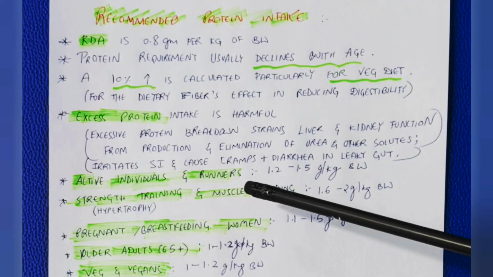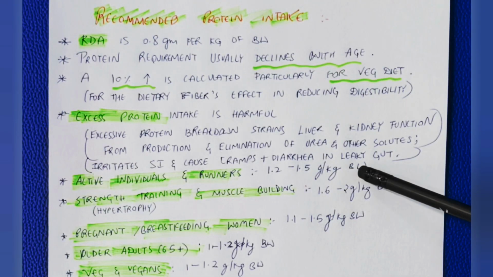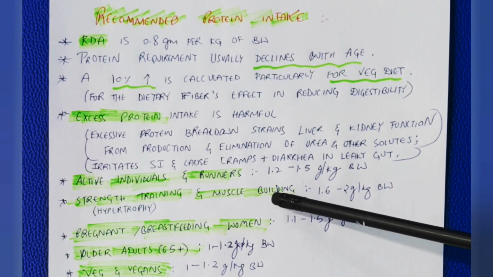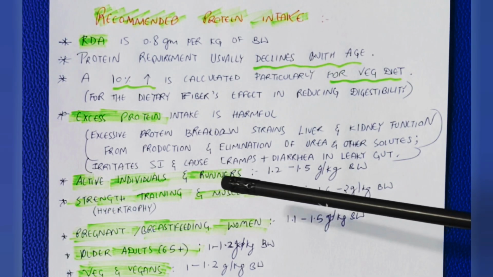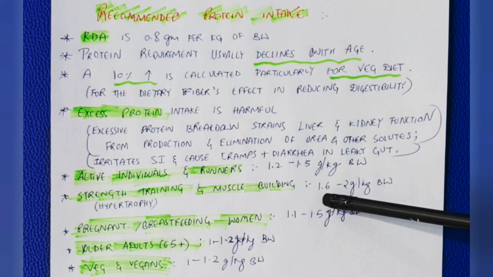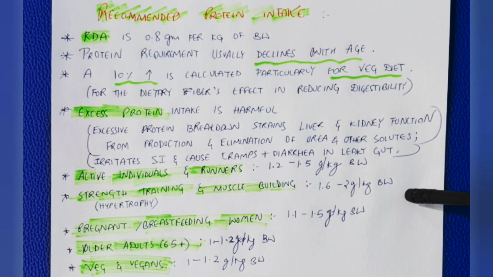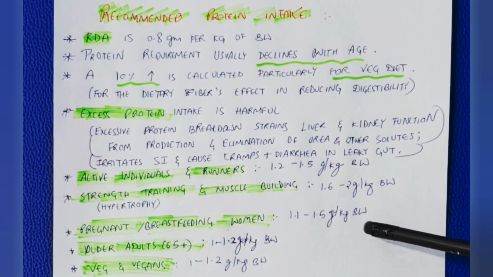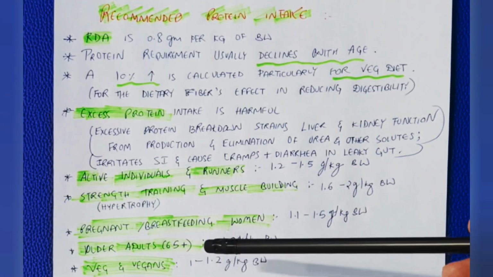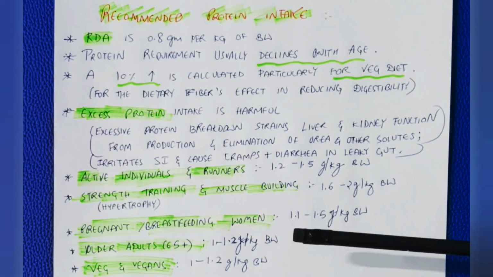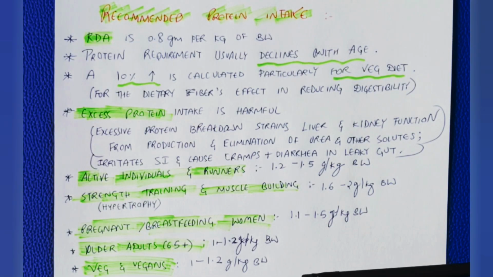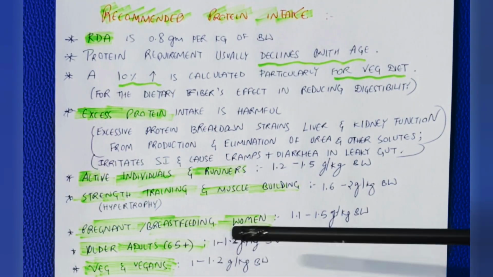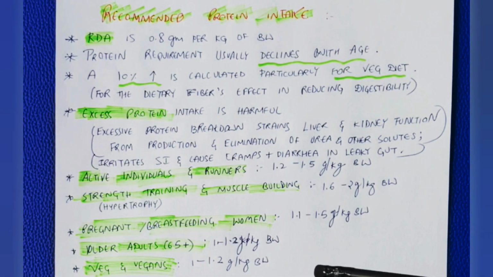Active individuals and runners require about 1.2 to 1.5 gram per kg body weight of protein. Strength training and muscle building people who want protein synthesis and hypertrophy require 1.6 to 2 gram per kg body weight of protein. Pregnant or breastfeeding women require about 1.1 to 1.5 gram per kg body weight of protein. Older adults, 65 plus of age, require 1 to 1.2 grams per kg body weight of protein. Vegetarians and vegans require about 1 to 1.2 grams per kg of body weight of protein.